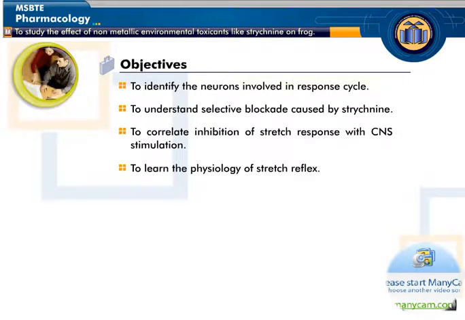Objectives of this experiment are to identify the neurons involved in the response cycle, to understand the selective blockade caused by strychnine, to correlate inhibition of the stretch response with CNS stimulation, and to learn the physiology of the stretch reflex.